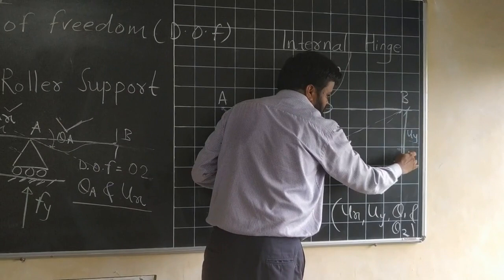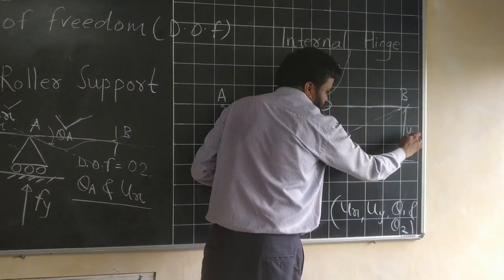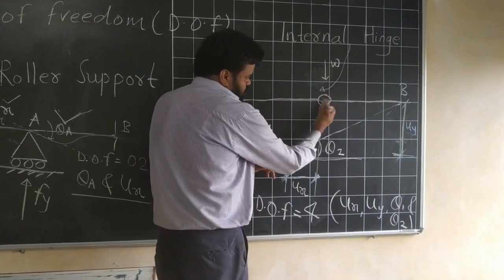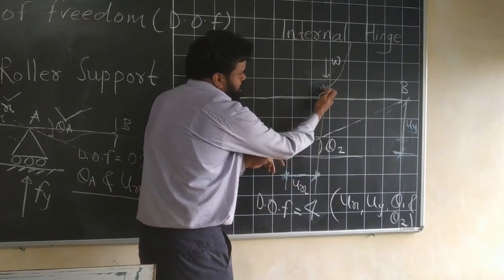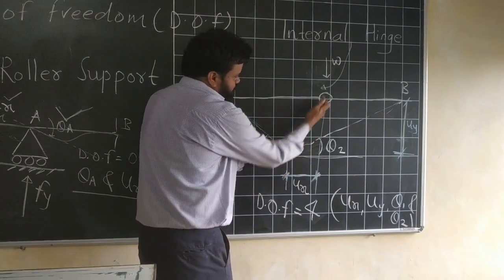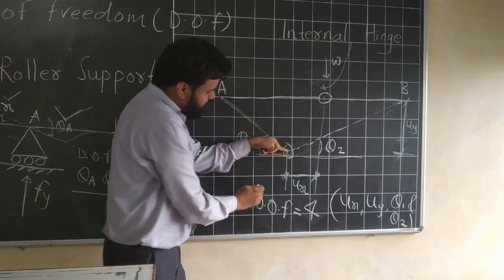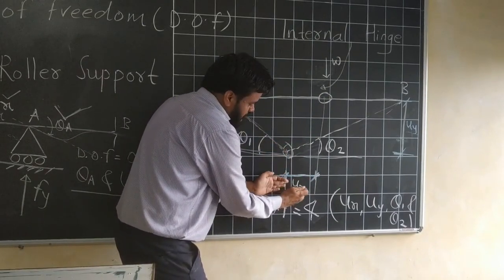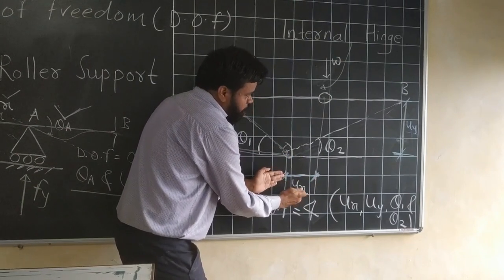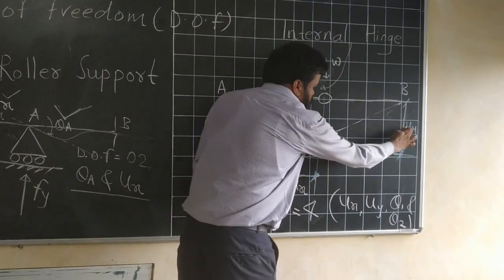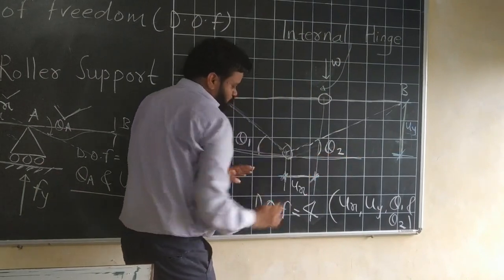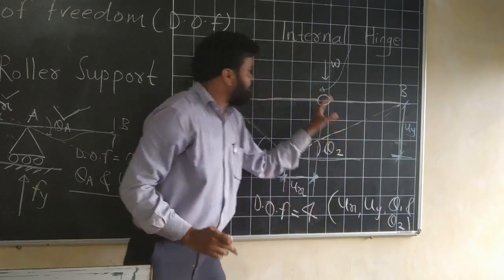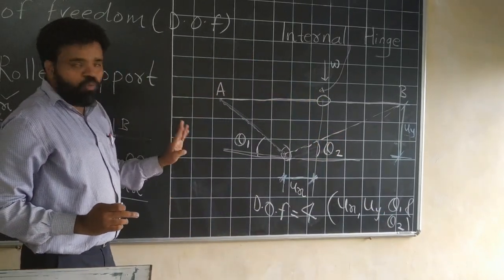U means translation, and y means along y direction. So let's say uy, and there is also a translation along x direction. Initially your hinge is here, and after the application of load it is here, so there is a translation along x direction. Let's say ux, translation u and axis x, that's why ux. So how many degrees of freedom now? ux, uy, theta 1, theta 2. So 4 degrees of freedom. Degree of freedom is equal to 4. So for internal hinge, degree of freedom is 4.